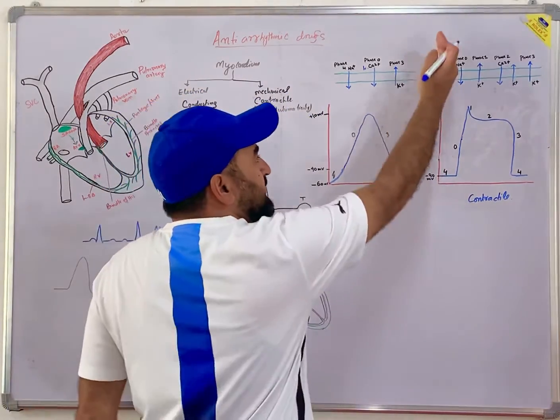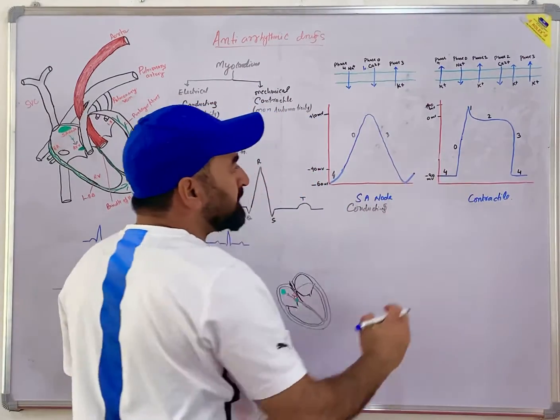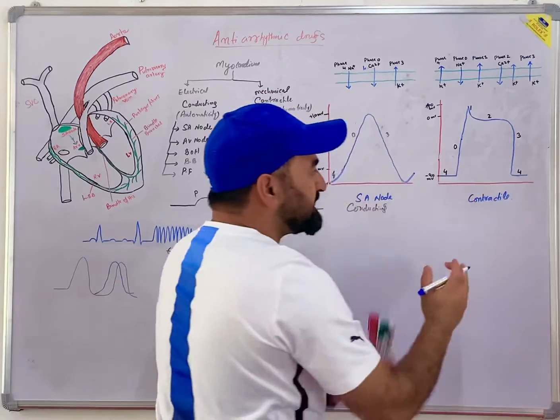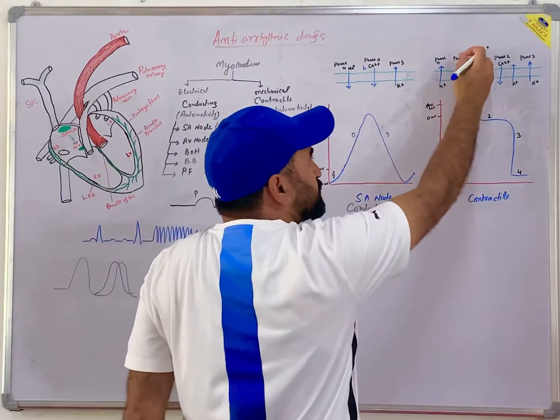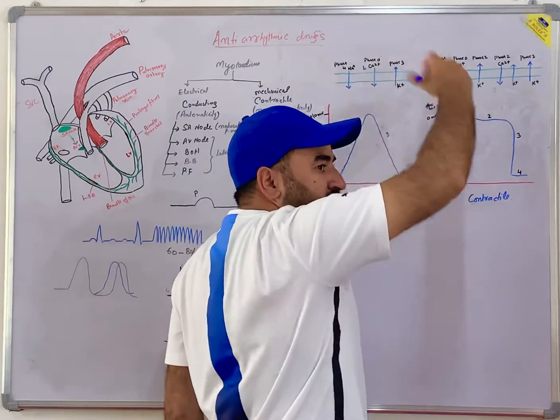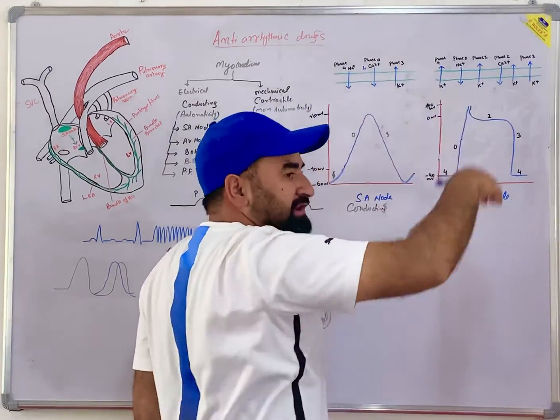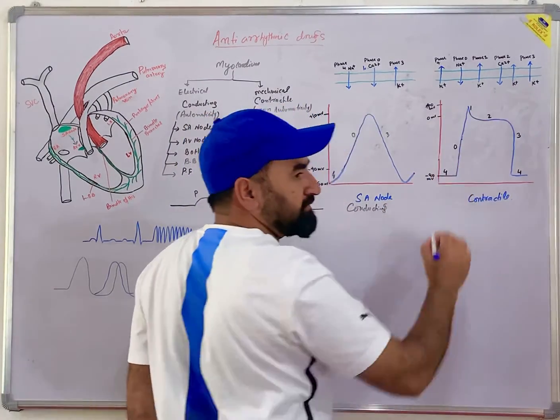And because of the leaky potassium channels, this phase 4 occurs. And when the stimulus reaches the contractile cell from the neighboring cell, then sodium channels open and a rush of sodium enters the cell, increasing the positive charge. There is phase 0. This is the depolarization phase.